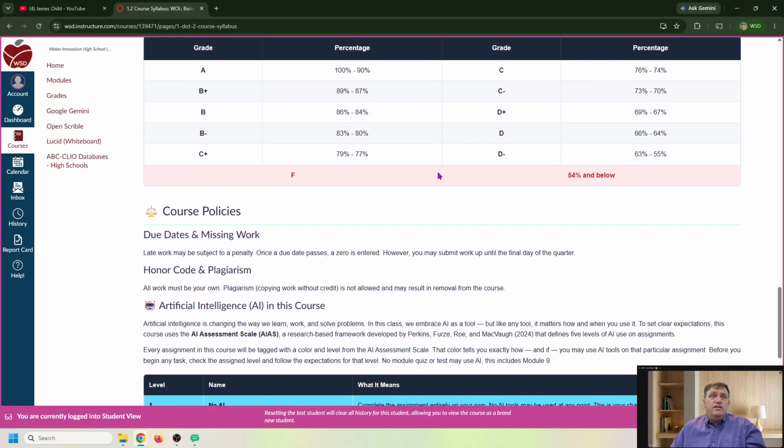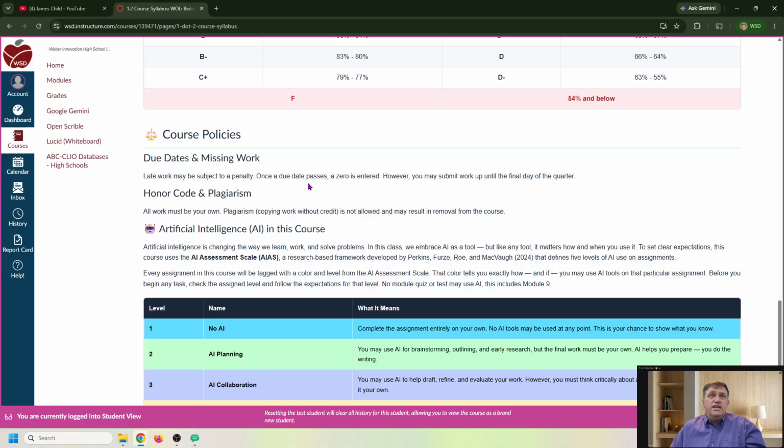Here's our grading scale. Course policies, due dates, and missing work. I can deduct points if you're very, very late on assignments, but my goal is to keep you up to date. If you're going to be waiting until the very end of the quarter, I'll grade as much as I can, but if you turn it in very late, I may not be able to get to it just because I may run out of time. So make sure that you are staying up to date. Okay.